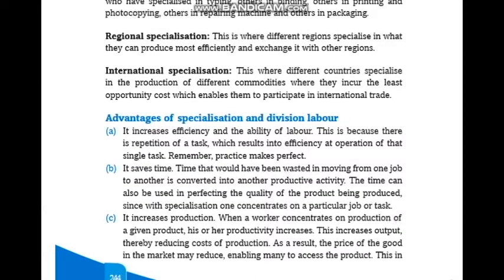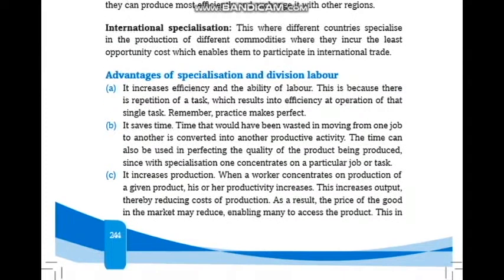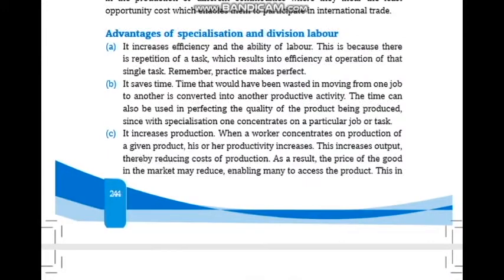Regional specialization. This is where different regions specialize in what they can produce most efficiently and exchange it with the other regions. International specialization. This is where different countries specialize in the production of the different commodities where they incur the least opportunity cost, which enables them to participate in international trade. We shall see them in Senior 5 about international trade.